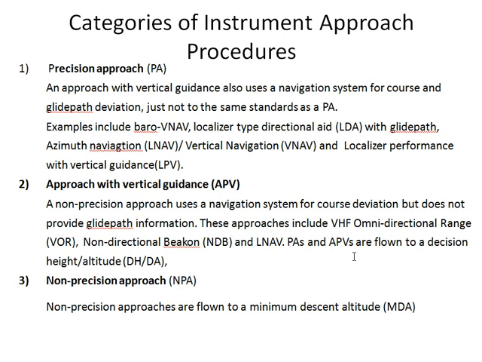So this approach includes VHF omnidirectional range, that is VOR, a non-directional beacon, that is NDB, and LNAV, that is azimuth navigation. There will not be any vertical navigation system here. PAs and APVs are flown to a decision height and altitude. I am going to discuss decision height and altitude, where the pilot decides from which height or altitude he has to bring down the plane so that he can perfectly land the aeroplane onto the runway.